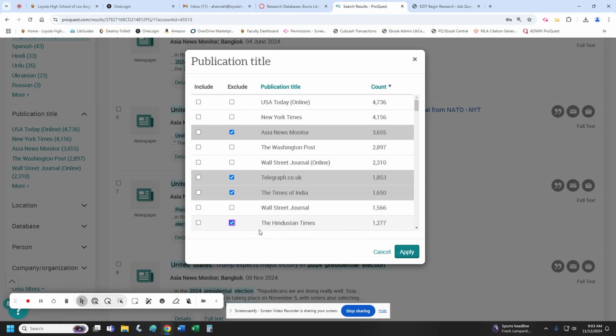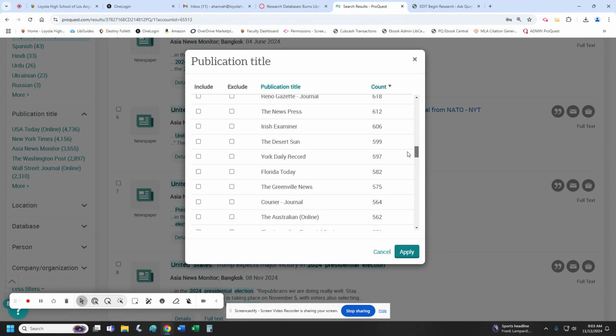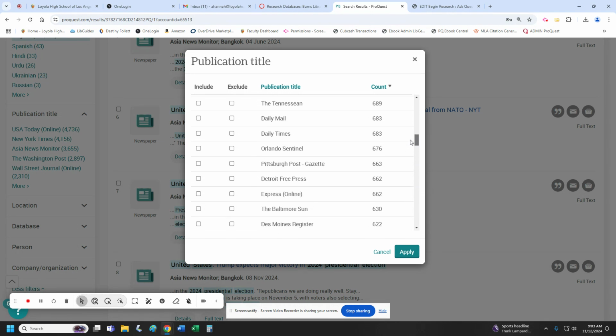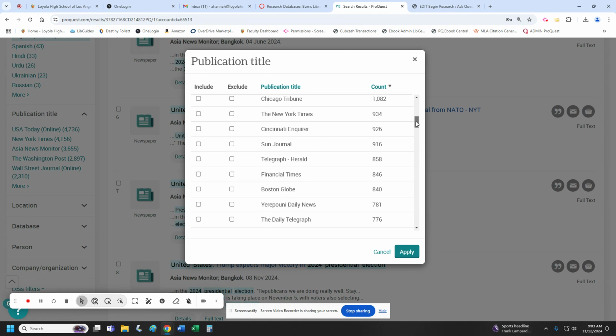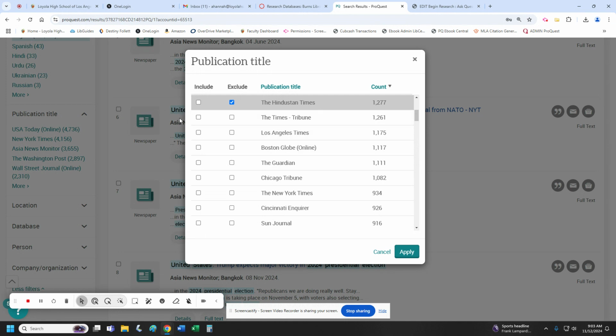Let's take out Hindustan Times. Okay, and there's probably a lot more. Okay, so I'm seeing that they're including so many that we may be, let's go ahead and include, these are major ones here, the Boston Globe, Chicago Tribune, New York Times.